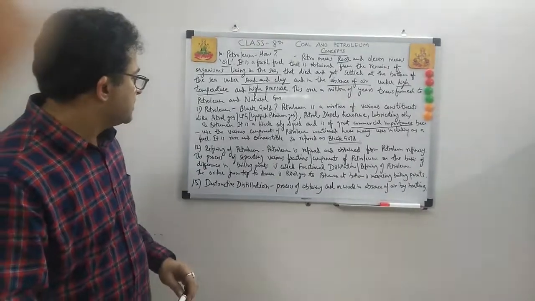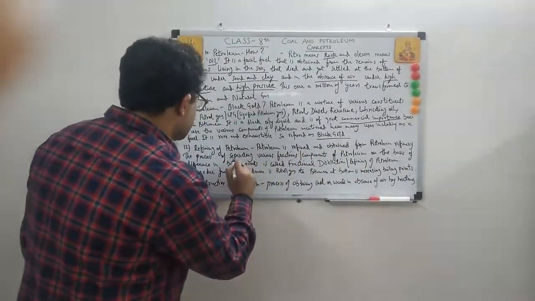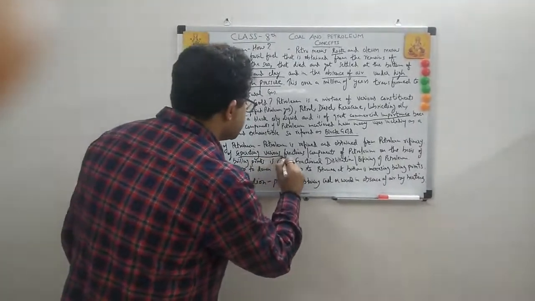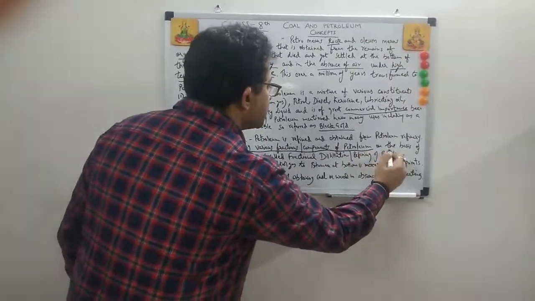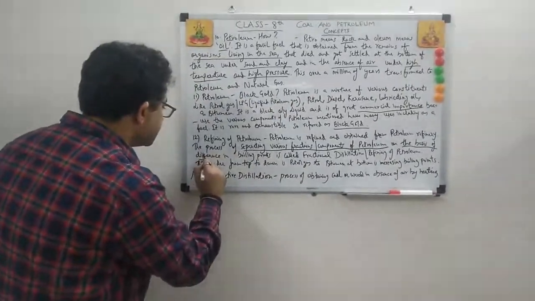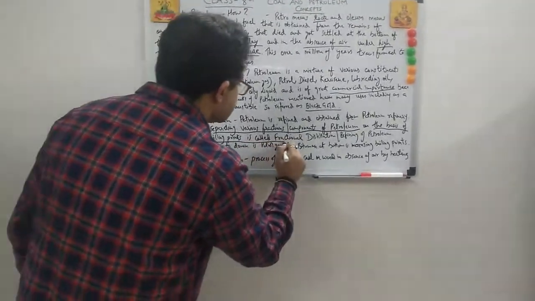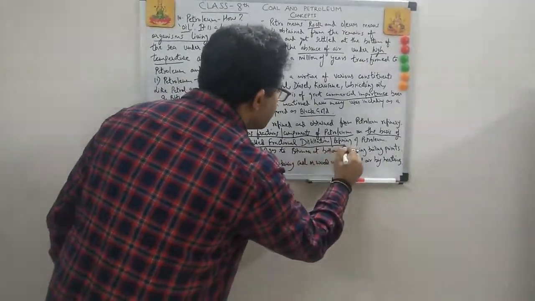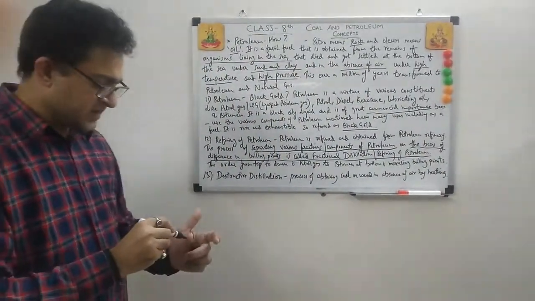So basically, separating various fractions or components of petroleum on the basis of difference in boiling points is called fractional distillation or refining of petrol. This is the main concept of fractional distillation.